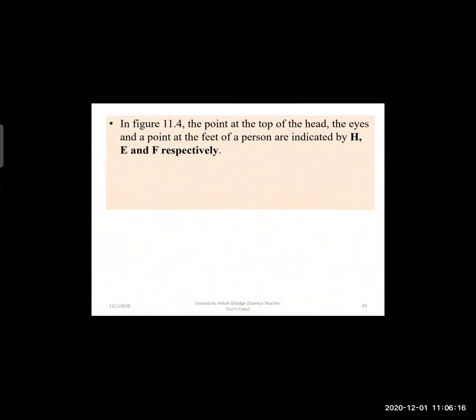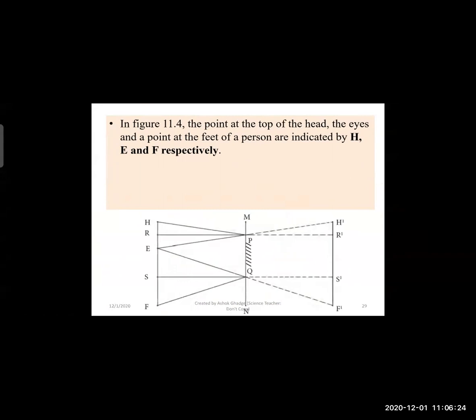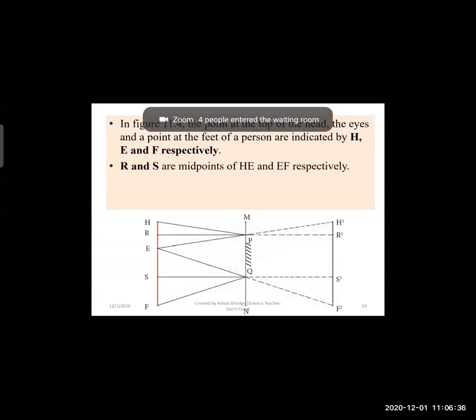Now, in figure 11.4, the point at the top of the head is H, and the feet are F; we are taking that as the person's height, H to F. Now, R and S are the midpoints of HE and EF.